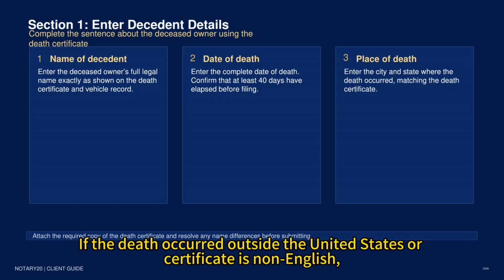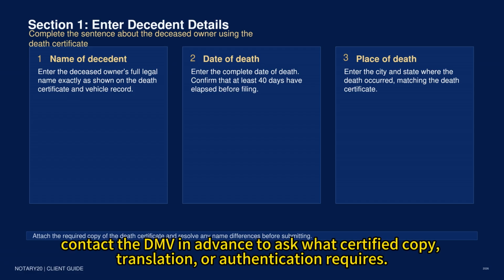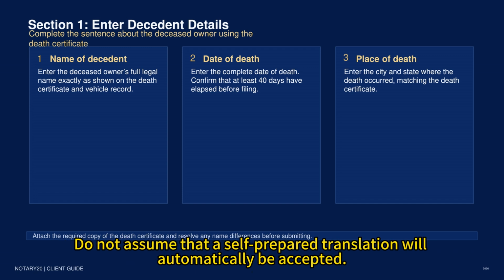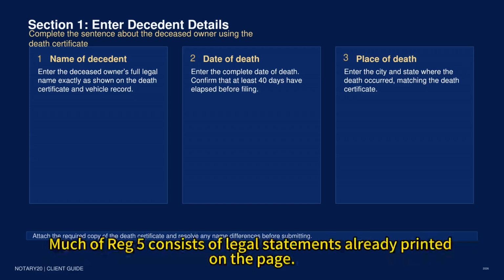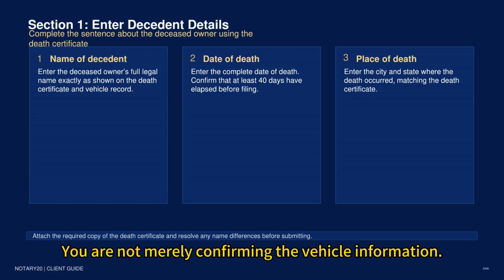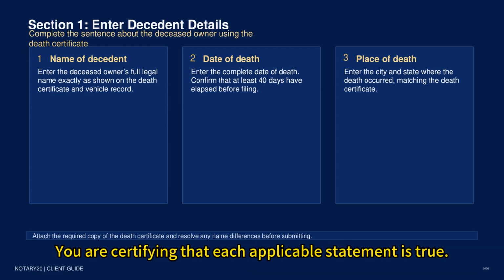If the death occurred outside the United States or the certificate is non-English, contact the DMV in advance to ask what certified copy, translation, or authentication it requires. Do not assume that a self-prepared translation will automatically be accepted. Review every certification before signing. Much of Reg 5 consists of legal statements already printed on the page. You are not merely confirming the vehicle information. You are certifying that each applicable statement is true.